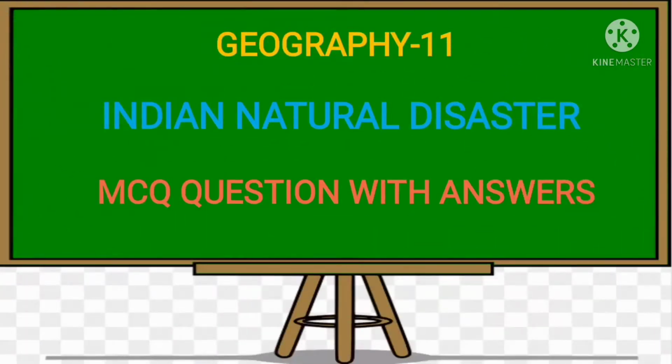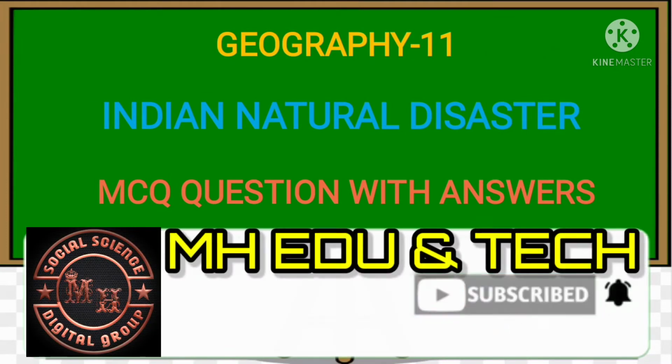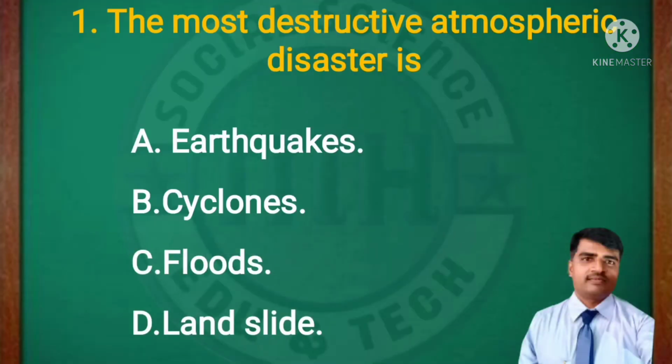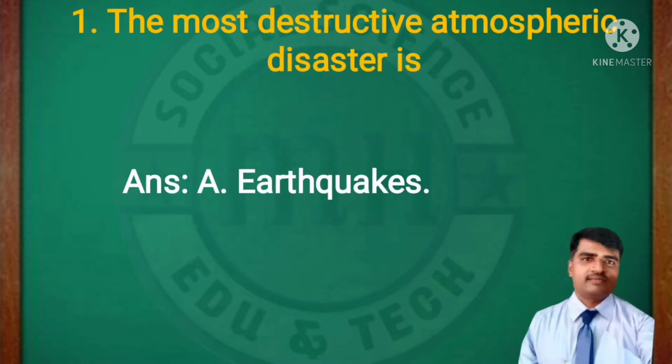Dear students, welcome to the lesson. This is the 11th lesson, Geography, Indian Natural Disaster. See the first MCQ question. The most destructive atmospheric disaster is: option A earthquake, cyclone, floods, landslide. The right answer is: the cyclone is the most destructive atmospheric disaster.